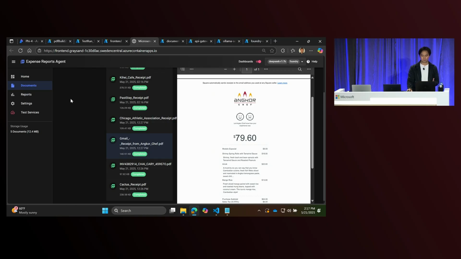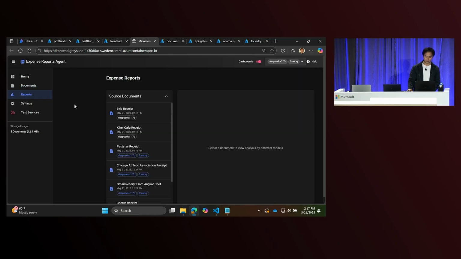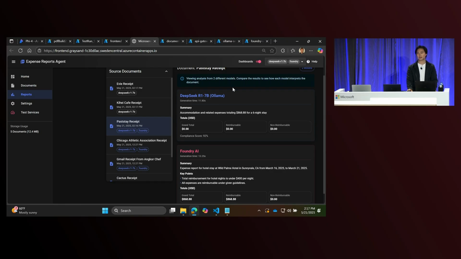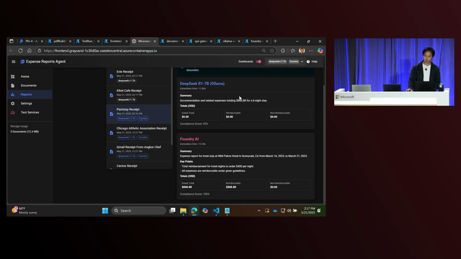So let's go ahead now and take a look at some of these reports that we're generating. You can see here it's taking a little bit of time, but we're starting to come back with responses. Some of these are pre-generated, but past day we just uploaded right now. You can see that we've run this against both of these models within our environment, right? DeepSeek R1 7B as well as the Foundry AI model. This is 5.4 that's running on this Foundry AI application.